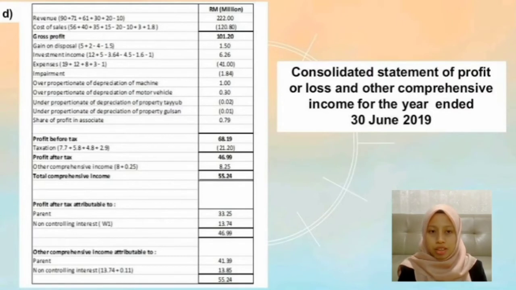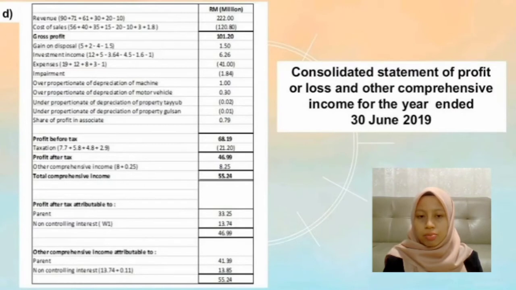Based on consolidated statement, profit after tax amounted to RM 46.99 million. The calculation includes impairment of XCC, under and over proportionate depreciation occurred during the year, and share of profit in associate. The total of other comprehensive income amounted to RM 55.24 million. It includes additional increase in fair value of property in Gulsan as at 30th June 2019 amounted to RM 250,000. The profit after tax attributable to parent amounted to RM 33.25 million, and NCI amounted to RM 13.74 million, which is based on working one.